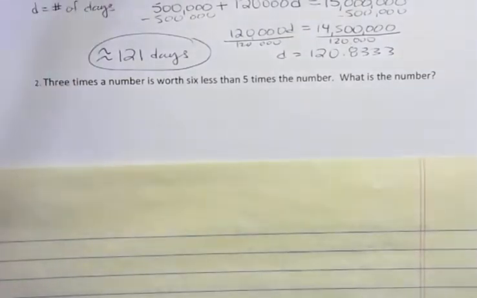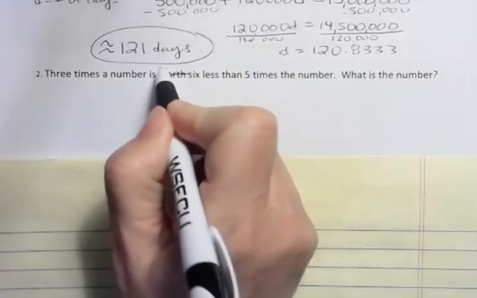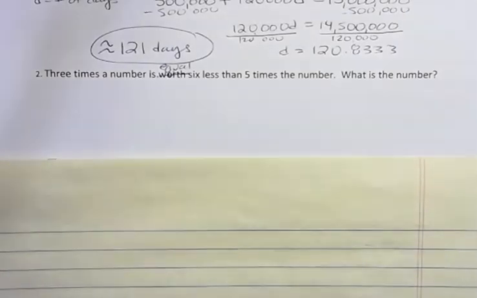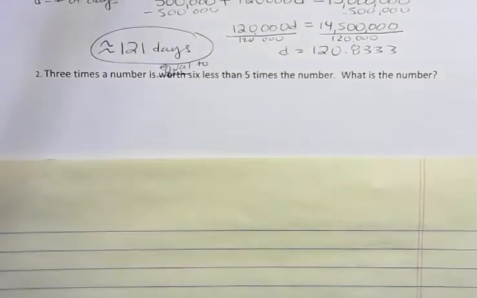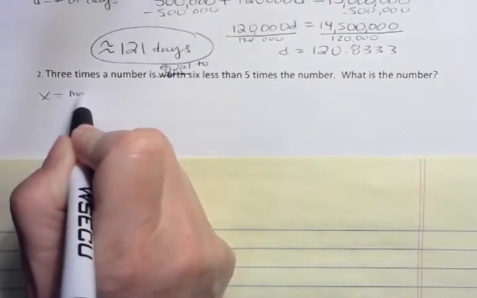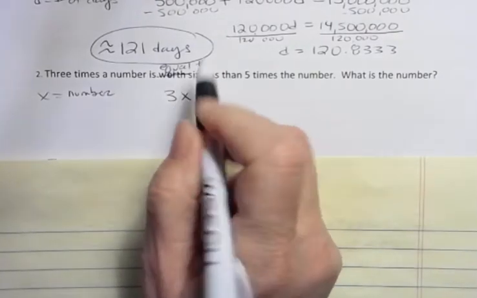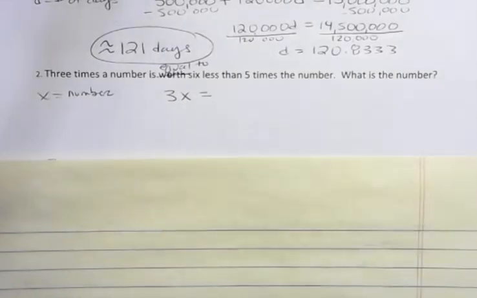Okay, the next one just says 3 times a number is worth 6 less than 5 times a number. Sometimes I write the problems and then I change them and I forget to change a word. Is equal to 6 less than. Maybe it could be worth, but that sounds a little funny. 3 times a number. Let's say X is my number. 3 times a number is then 3x is equal to 6 less than 5 times the number.